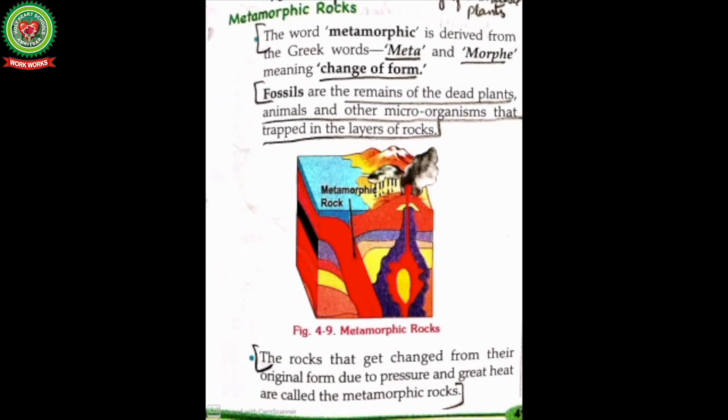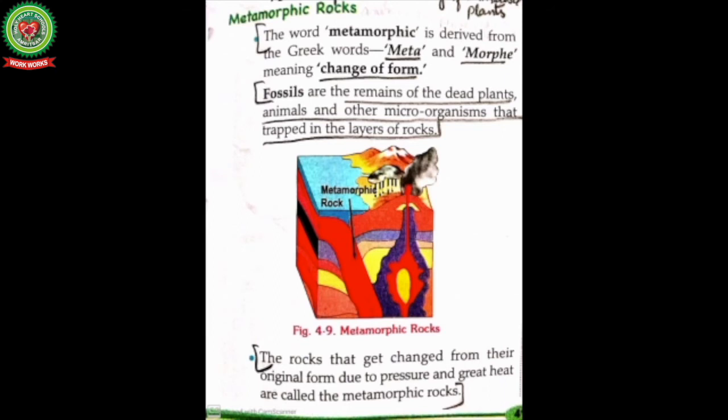Let's read from the book about metamorphic rock. The word metamorphic is derived from the Greek words meta and morph, meaning change of form. Fossils are the remains of dead plants and animals and other microorganisms that are trapped in the layers of the rocks. This is the definition of fossils. The rocks that get changed from their original form due to pressure and great heat are called metamorphic rocks.